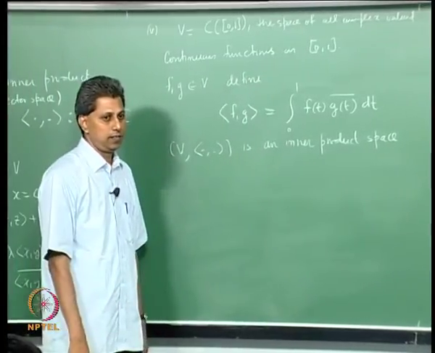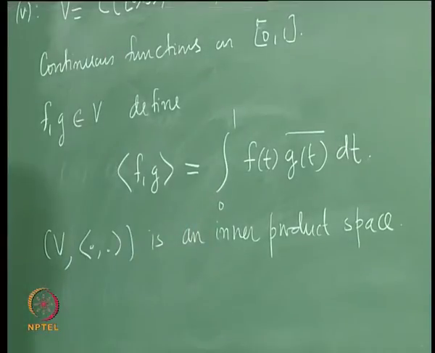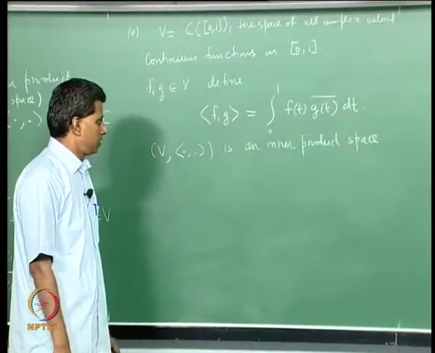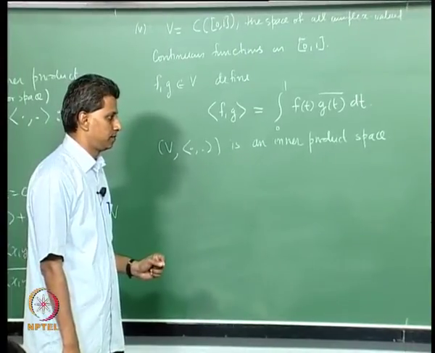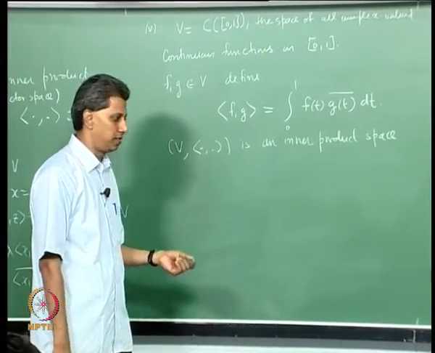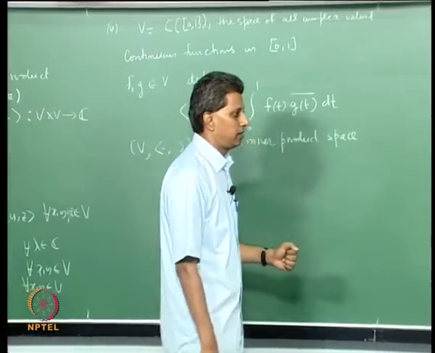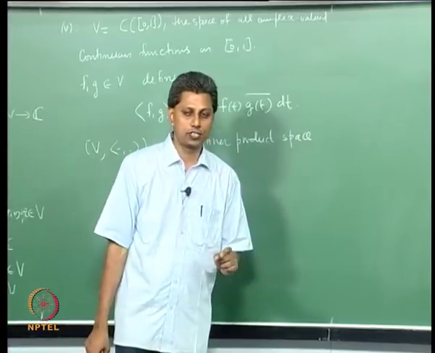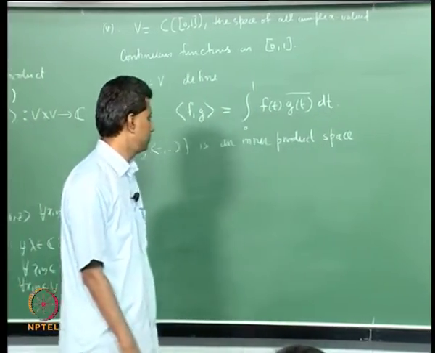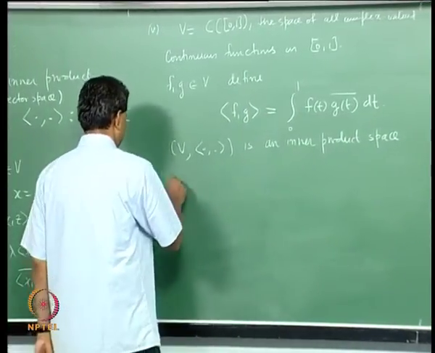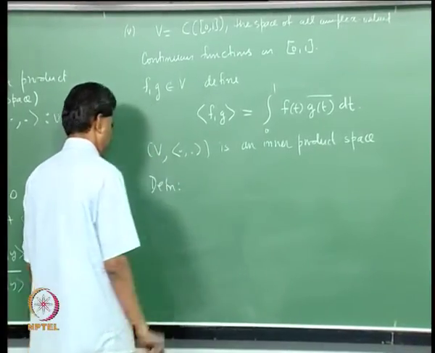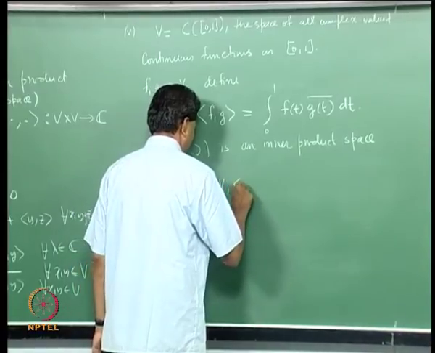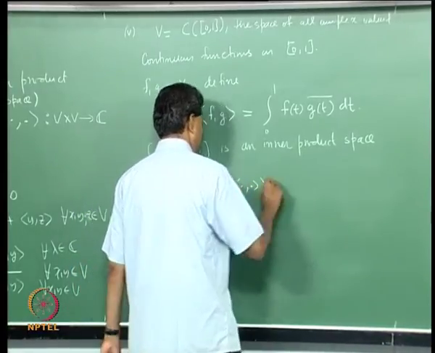Okay, so that's a quick review of the definition of an inner product and an inner product space. I want to move on to the notion of a norm, a non-linear space, okay. But I will be interested in first norms which are induced by inner products. Okay, so let us look at the following. Let V be an inner product space.